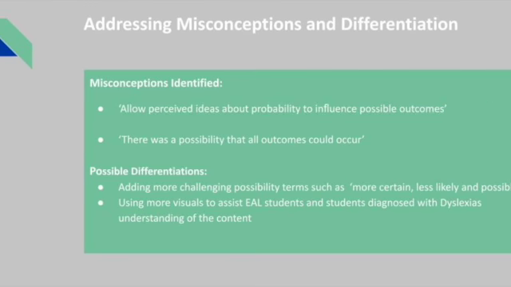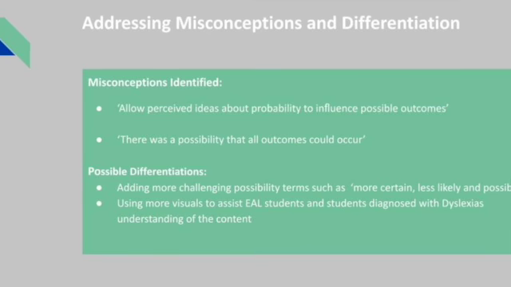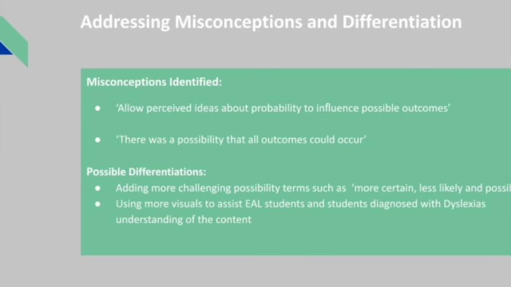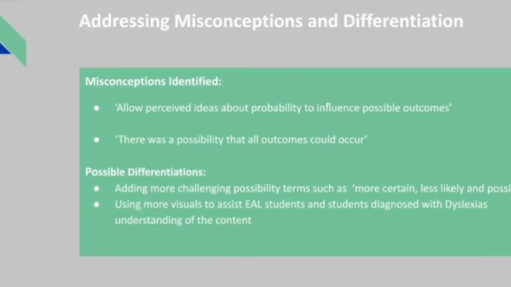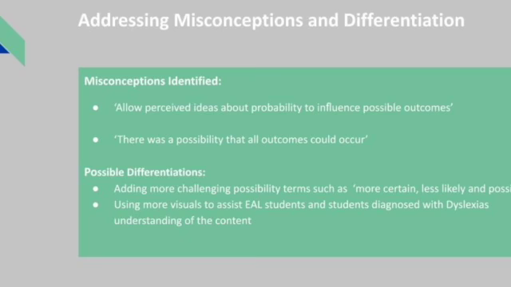To differentiate this activity for students who need their knowledge to be extended, the teacher could get students to apply their understanding on more probability terms such as more certain, less likely, and possible. The teacher could incorporate this into the activity by getting students to fill these terms onto the scale and by incorporating more events that connect to each of those likelihoods.